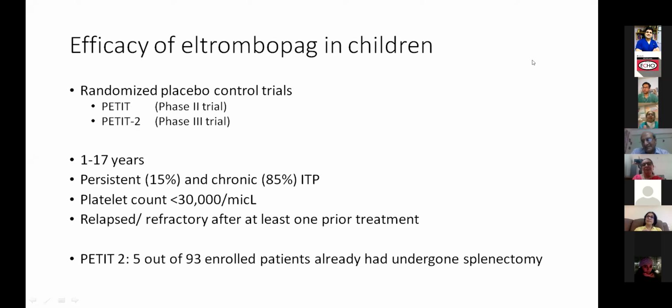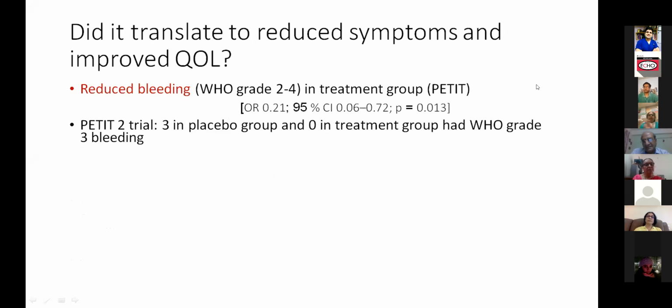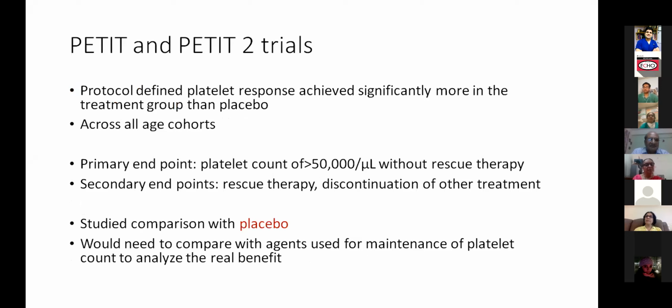Can we come to the next slide, Ravi? I think the trials also looked at endpoints of 50,000 only. Just the slide before this. Yeah. So the primary endpoint was basically just 50,000, and the secondary endpoint was whether other drugs could be stopped, like if they were on steroids or azathioprine, etc. So these were the trial and the endpoints that they looked at in the study.